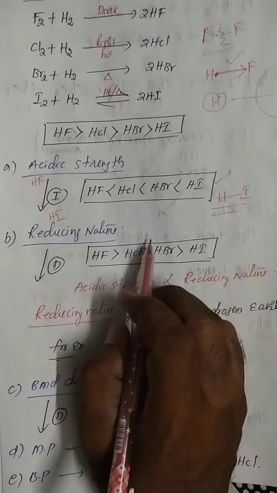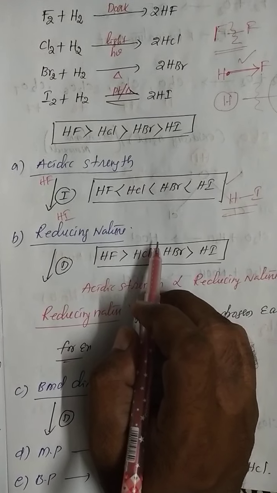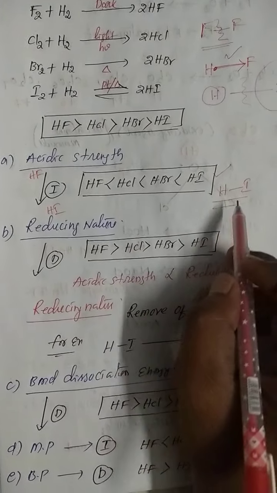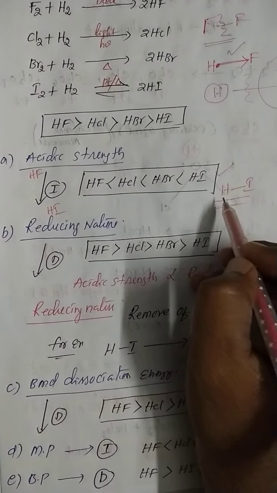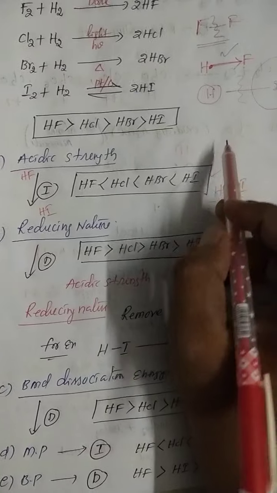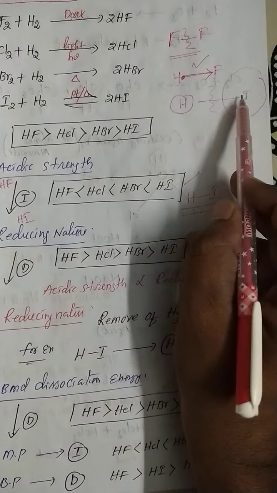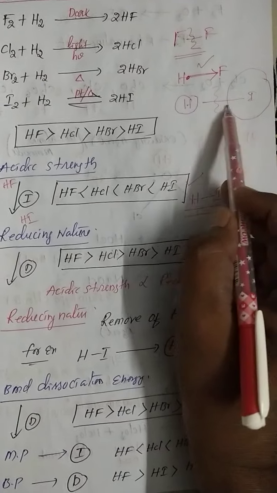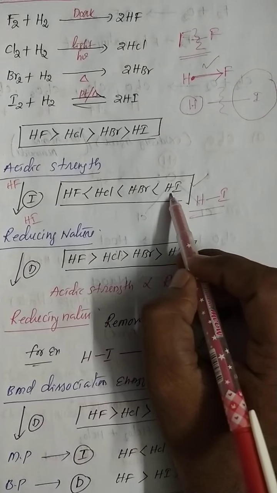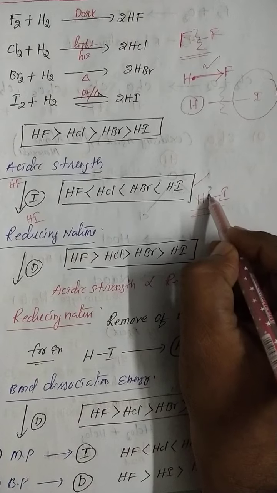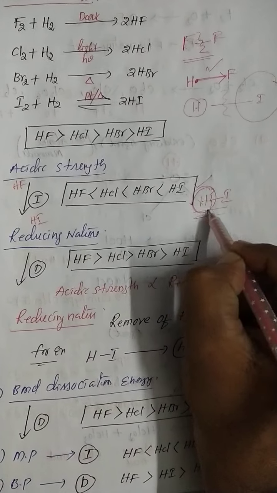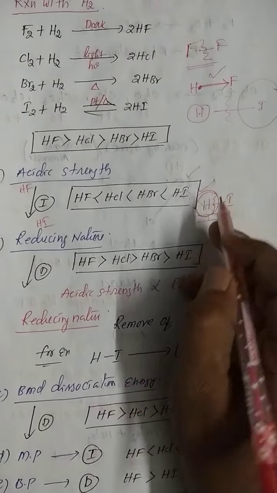What is the reason? Already you know the theories, the Arrhenius theory: the species which can easily give a hydrogen ion is a strong acid. So I already said before, hydrogen to iodine is a weak bond. That's why from hydrogen iodide, hydrogen can easily be separated off. That's why it has the highest acidic strength.